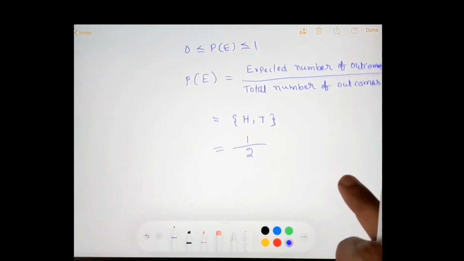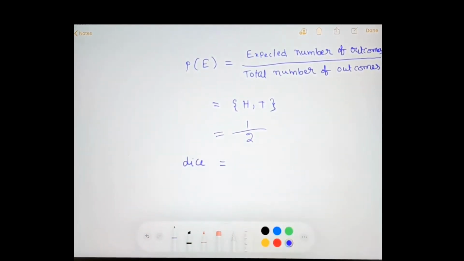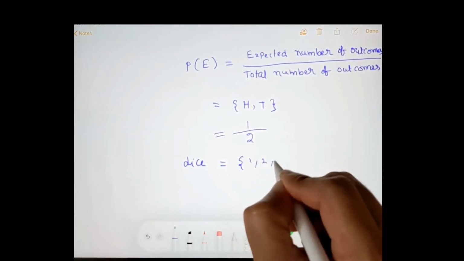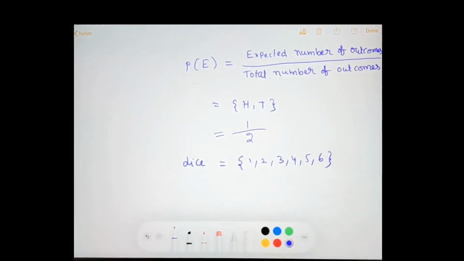In the same way, when we throw a dice, how many total possible outcomes are there? It can be either 1, 2, 3, 4, 5 or 6. Total 6 possible outcomes are there.